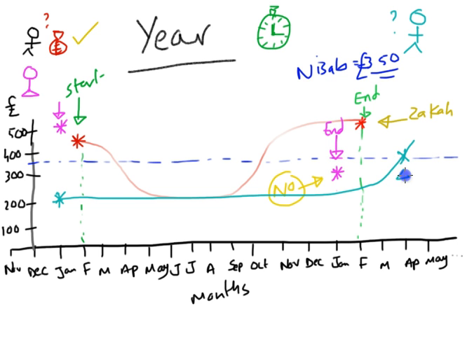So now here is where the clock starts, and then we'd have to go to the future, 12 months' time, and find out at that point in April, do they have the savings above the threshold or not. And if they do, they'll have to give zakat, otherwise they won't.